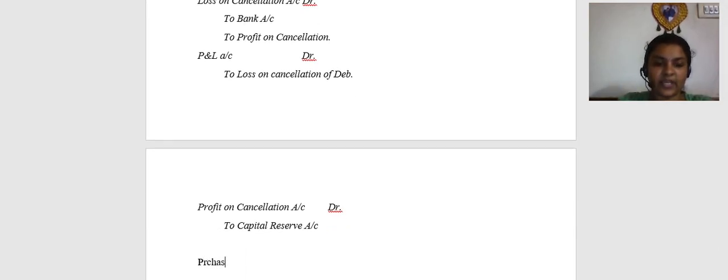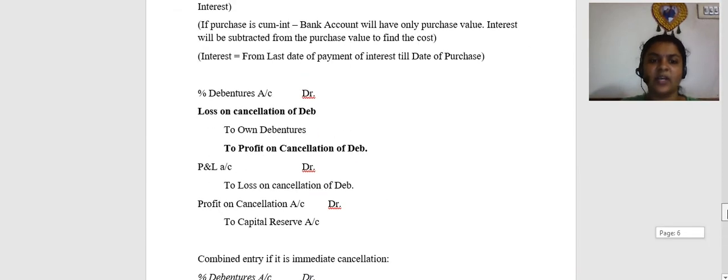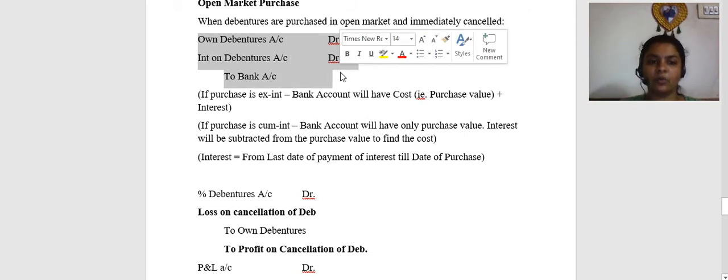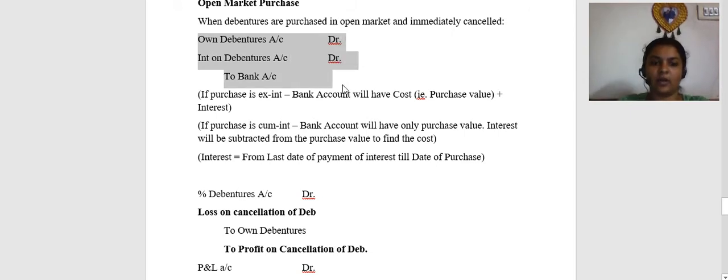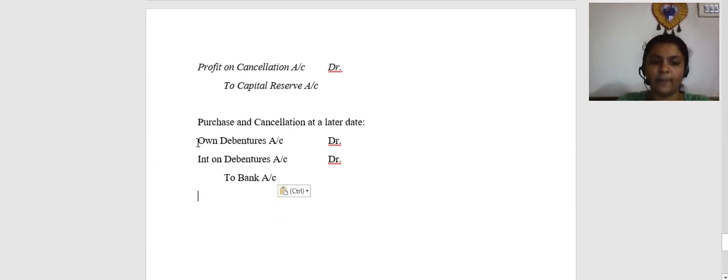If it is purchase and cancellation at a later date, then what will happen? Then the entries are going to be passed separately. Same entries. What is the entry for purchase? Own debentures account debit, interest on debentures account debit, to bank account. So let's pass that entry here. This is the first entry.